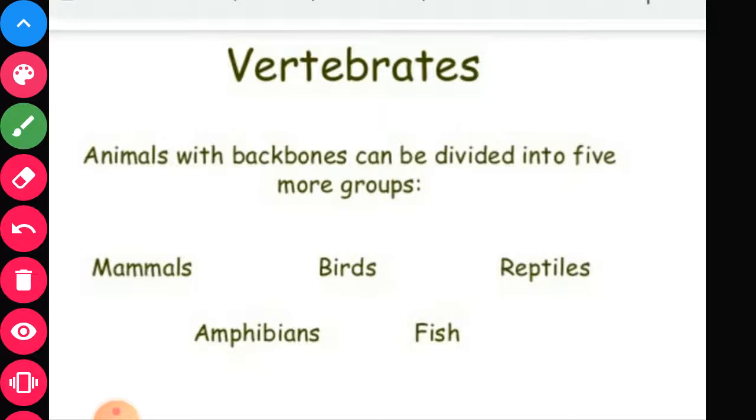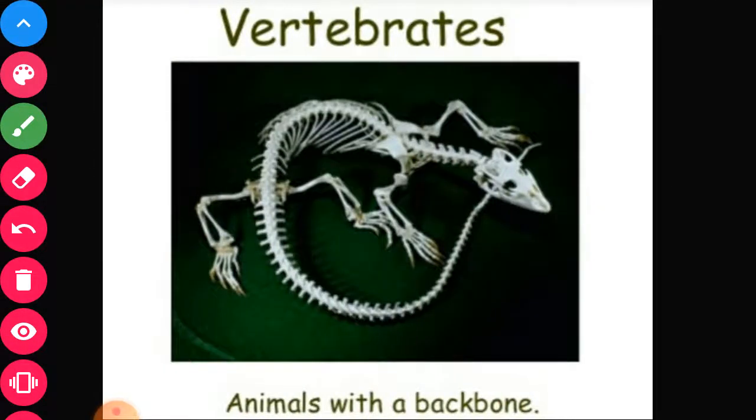On the basis of characteristics, vertebrates are further divided into five more groups. Now see the characteristics of vertebrates. The animals which have a vertebral column or backbone. You can see this is the backbone of this animal.